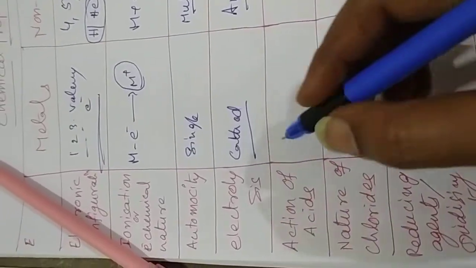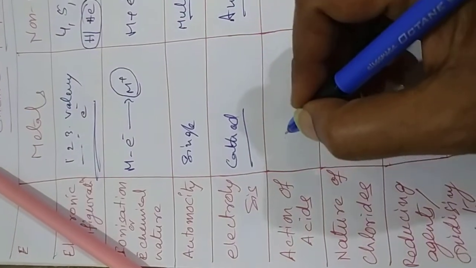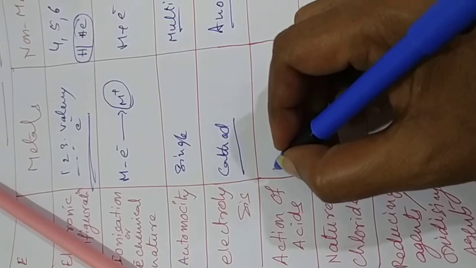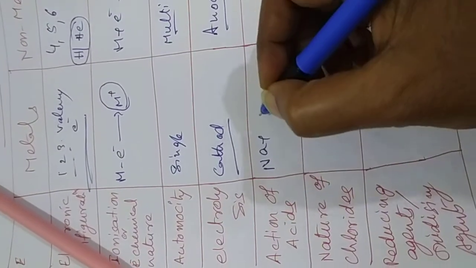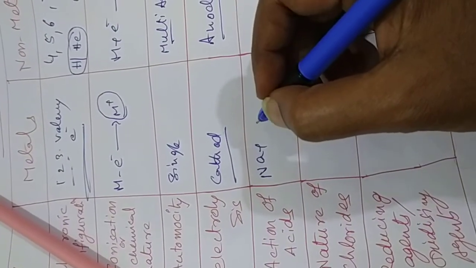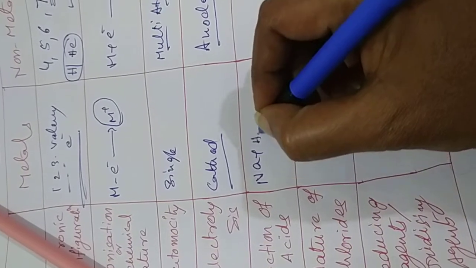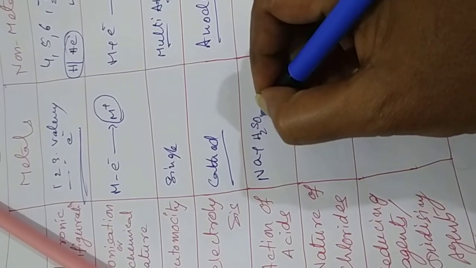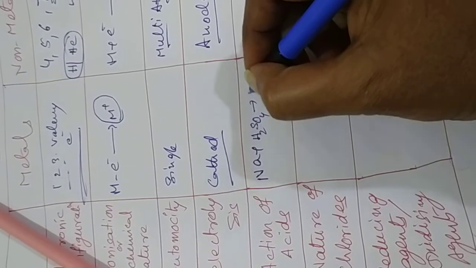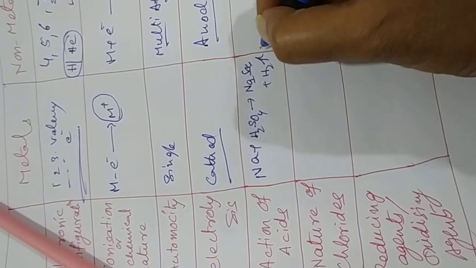Action of acids. Metals always react with mineral acids and form hydrogen gas, like sodium with diluted H2SO4 forming Na2SO4 plus hydrogen gas.